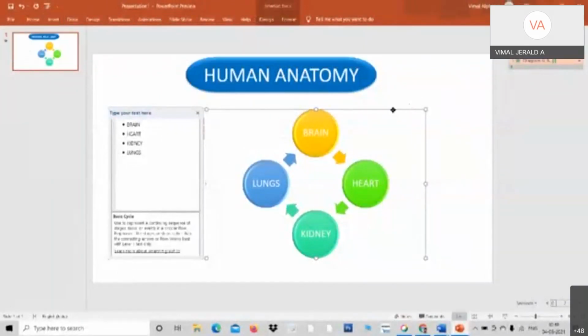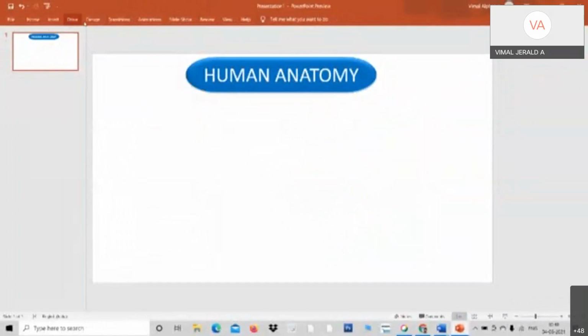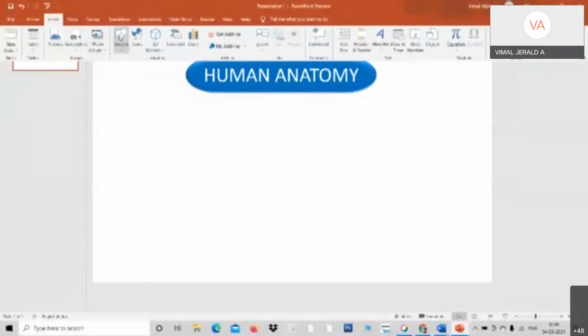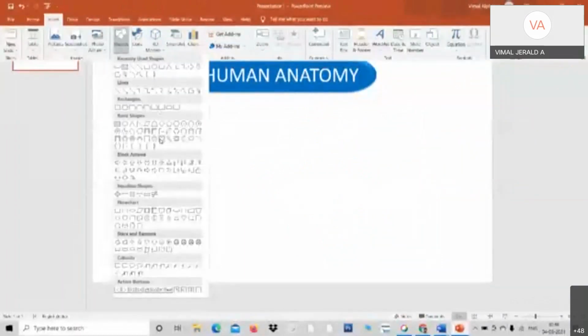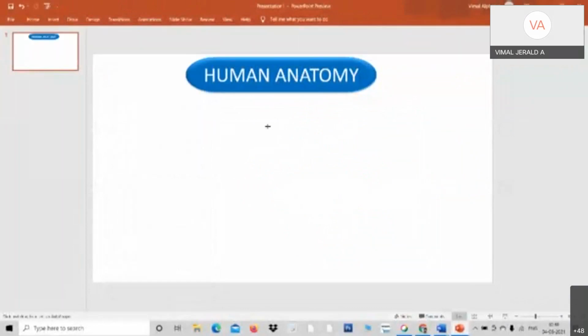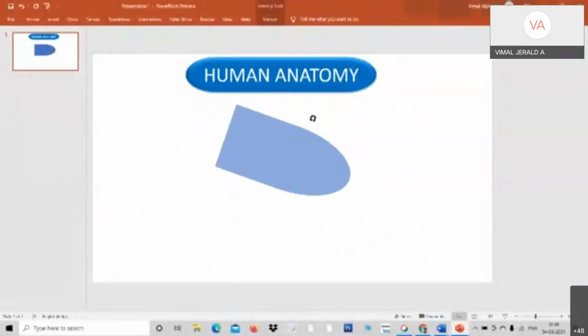See, for example, I shall tell you. Look at here. If you are trying to make some, go to insert, go to shapes. Take up a simple shape. For example, I would like to take up a shape. See here, this is the shape that I would like to have. See here, I just take a shape. Now I would like to see here. See, I just divert this.